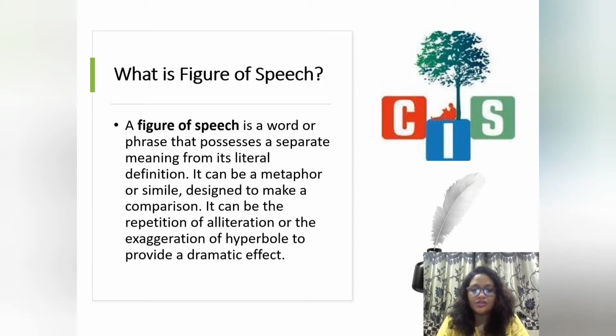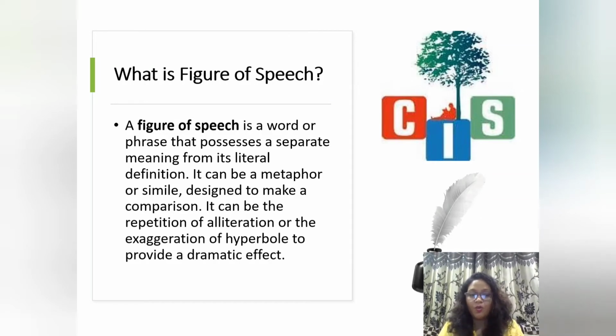Now in this session we are going to start with the figure of speech. Now what is figure of speech? Figure of speech is a word or phrase that possesses a separate meaning from its literal definition. It can be a metaphor or simile designed to make a comparison. It can be repetition, alliteration, or exaggeration, or hyperbole, to provide a dramatic effect to the sentence.